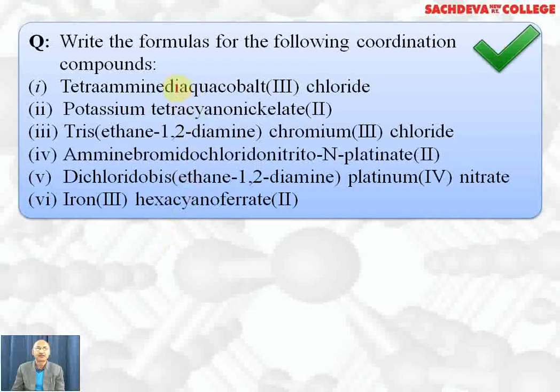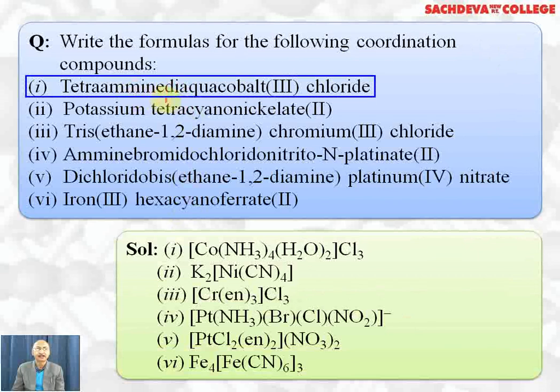Let's take up subjective questions based on coordination compounds. The first one: write the formula of the following coordination compounds. The first one is tetraamine, which means NH3 4 times. Diaqua: water is 2, so water twice. Cobalt 3, cobalt is here, and 3 means these two ligands are neutral, so Cl3 will be outside so as to satisfy the oxidation state of cobalt plus 3.